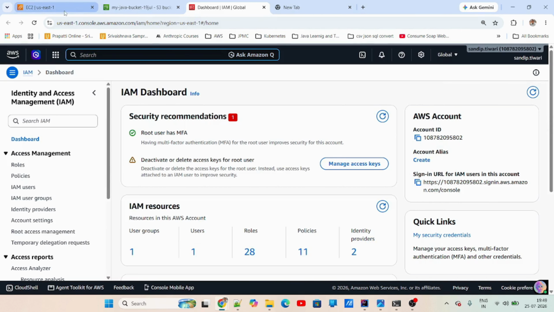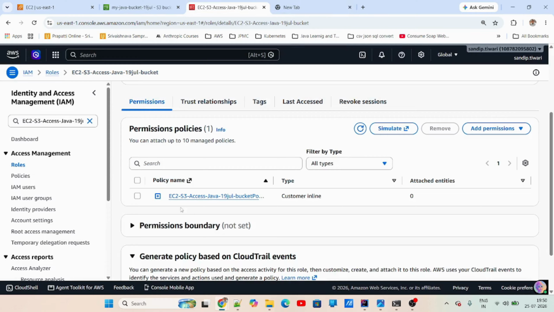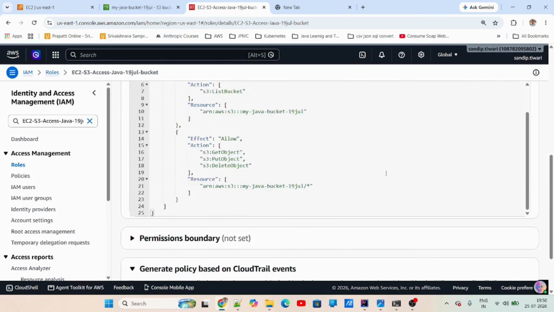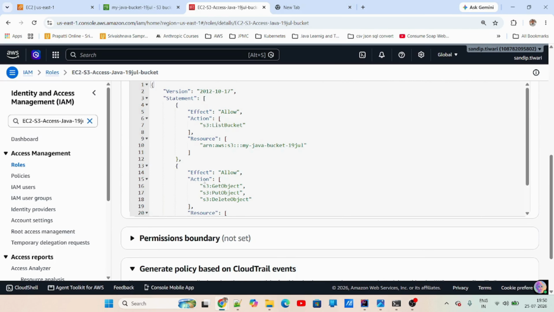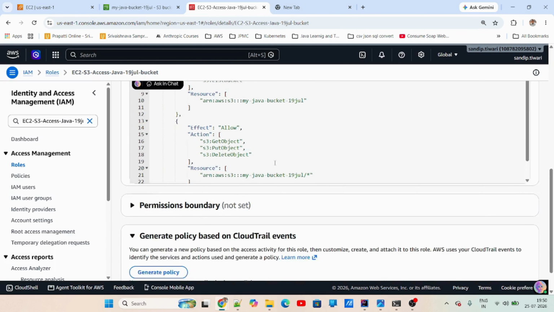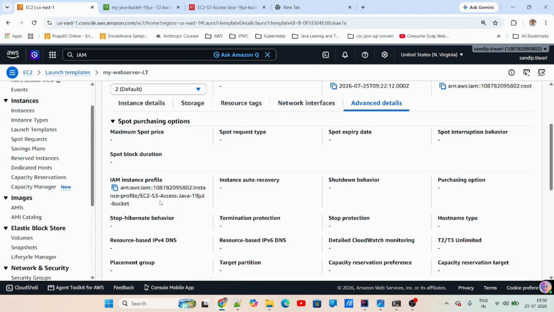So this is my role. As you can see, I'm allowing list bucket, and I have given the bucket name, my Java bucket. And then I'm also allowing get, put, and delete object on this one. This is the access that I'm providing to my instances.